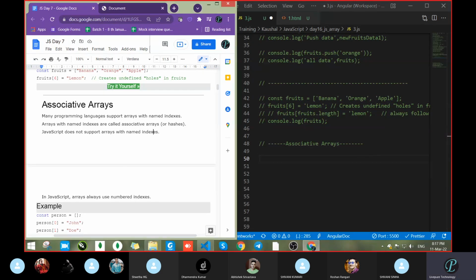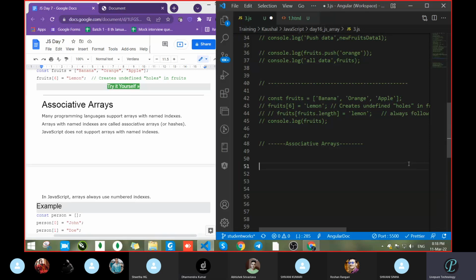Next is associative array. So now see what we had done. We had looked over how to get data, starting, ending, then how the push method is working, what is the difference with the push method, and if we pass any numbered value like 6, 5, 8, some particular position value, what is the demerit in that case.